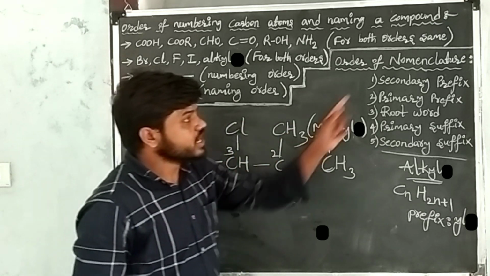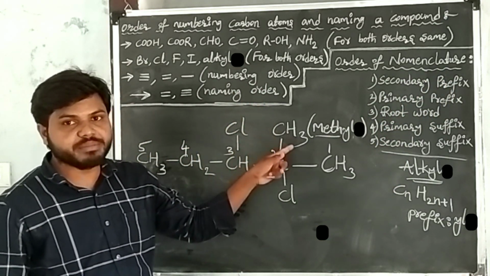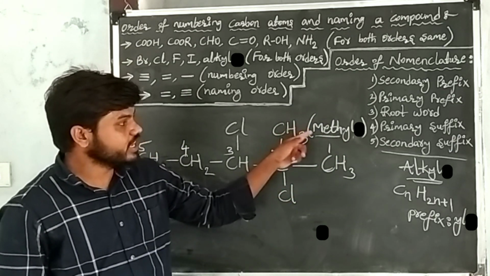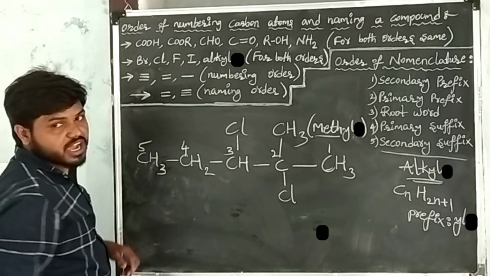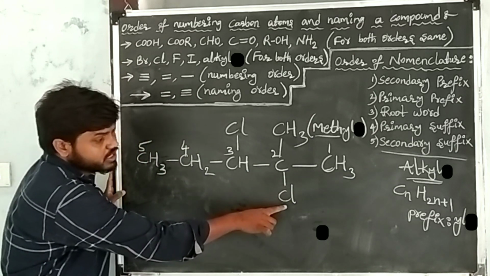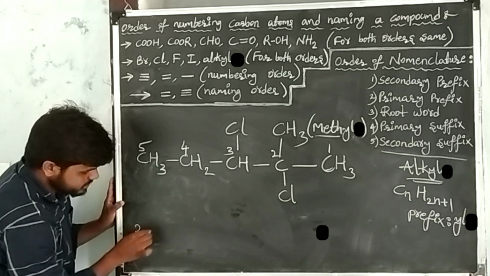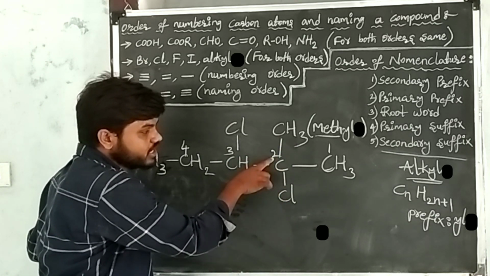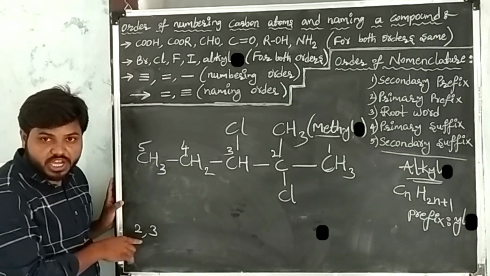After giving numbers, write the secondary prefixes first. Here the secondary prefixes are the 2 chlorines and the methyl. In naming order, chlorine we should write first, then the alkyl group. First write the chlorine positions. The positions of the chlorines are 2 and 3, the second carbon and the third carbon. I wrote positions 2, 3.